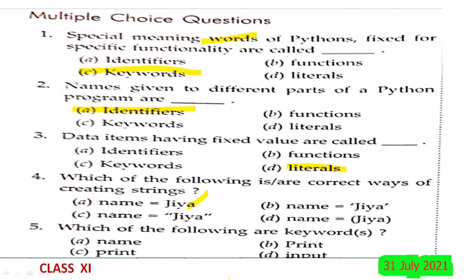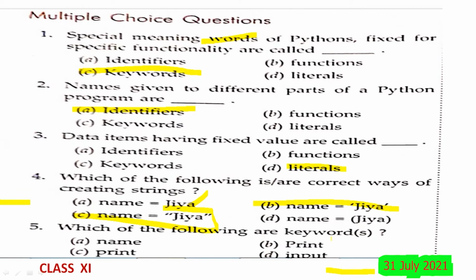Which of the following are correct ways to create strings? Name equal to Gia, name equal to double quote Gia, name equal to single quote Gia, and name equal to within the parenthesis. The answer must be, you can use single quote as well as double quote, both are allowed. You can see here as well as here, both are allowed. So answer must be B and C.